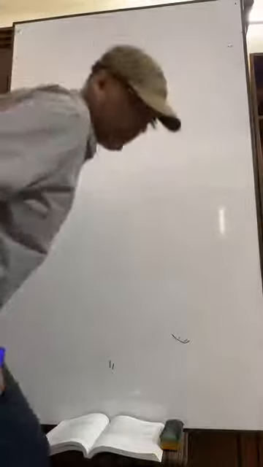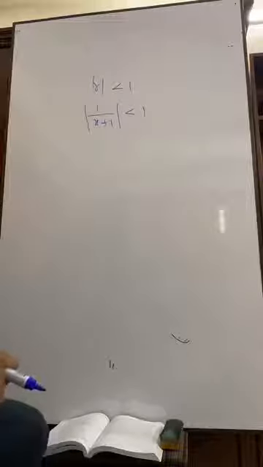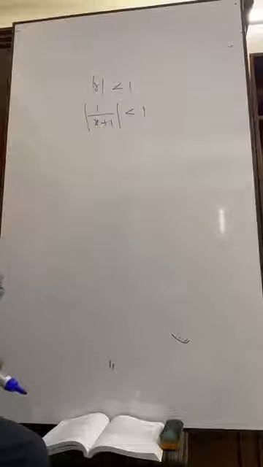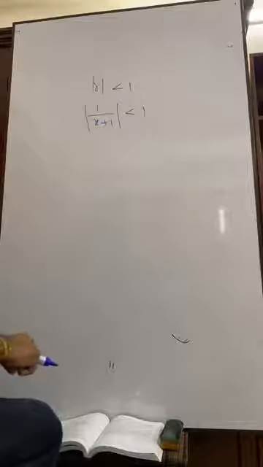This is the value of R. Have you seen? 1 by x plus 1 is the value of R. Then, what is the value of x? It means minus 1 is less than 1 by x plus 1, which is less than 1.